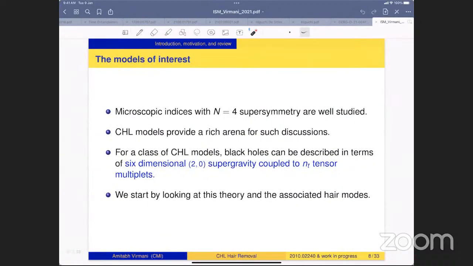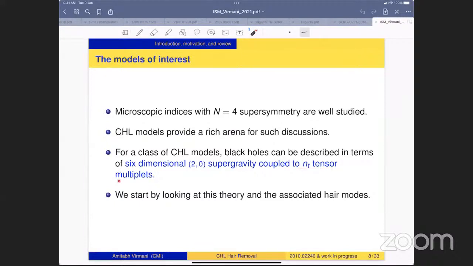Okay, so let me just say what are the models of interest. We will be interested in models with N=4 supersymmetry, and these models provide a rich arena for such discussion. For a class of CHL models, black holes can be described in terms of 6-dimensional (2,0) supergravity coupled to n_T